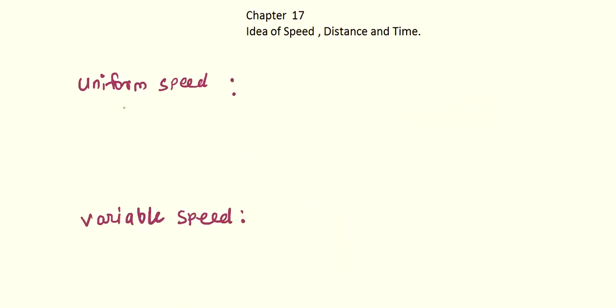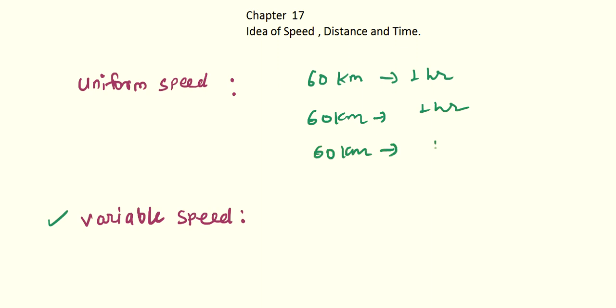So the next topic is uniform speed and variable speed. If a body covers equal distances in equal intervals of time, then the speed is said to be uniform. Otherwise the speed is variable. For example, you have a car and that car covers 60 kilometer in 1 hour, then again 60 kilometer in the next 1 hour, then again 60 kilometer in the next 1 hour.